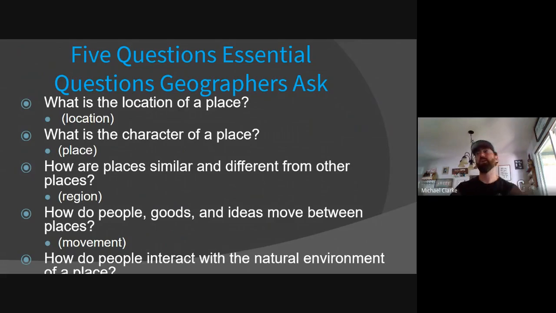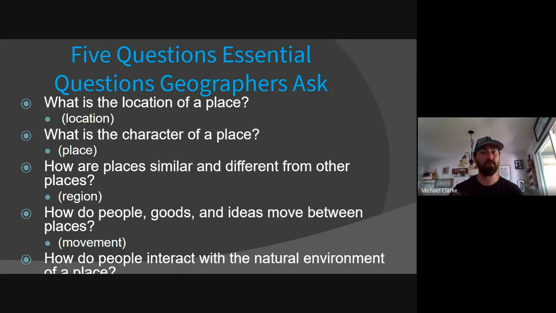What is the location of a place? Like where you guys are at right now, where you're standing, if you look down, that's your location. If you look around you, that's your place. The bigger place is your region: Midwest, Illinois, United States. If you get up and move to another room or go to a friend's house or go to Wendy's, that's movement. If you send a text message or a Snapchat, that's the movement of an idea, a song, a theme, something like that. When you adapt or modify your surroundings, building roads, clearing fields, planting, moving from place to place, driving,